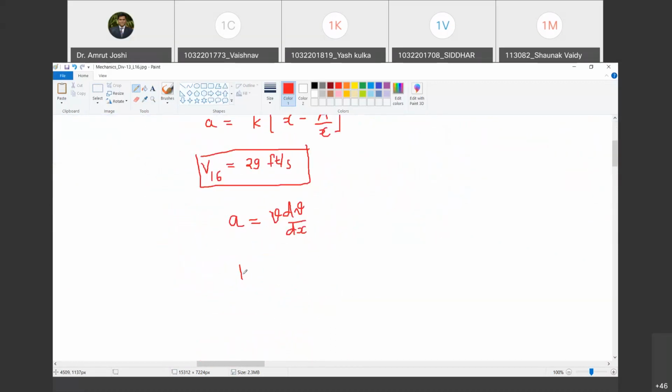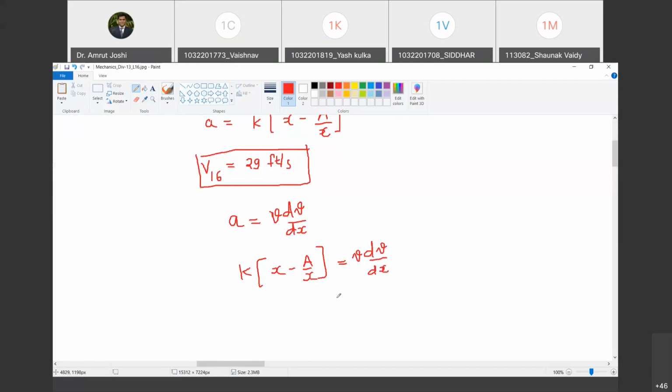Now, I will substitute the expression of acceleration here. So what is the expression? K, tell me. k x minus a by x. k x minus a by x is equal to v dv by dx. Happy? Yes, sir.